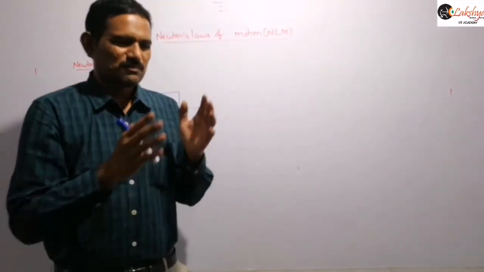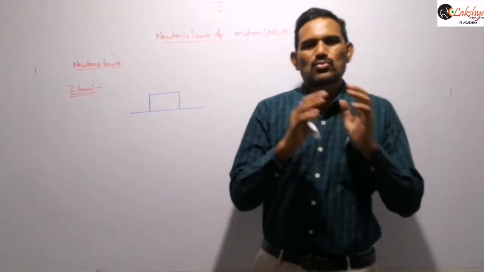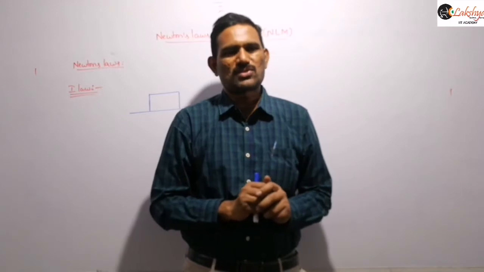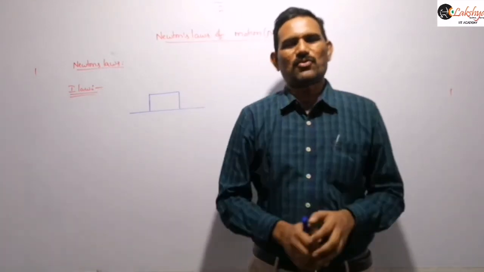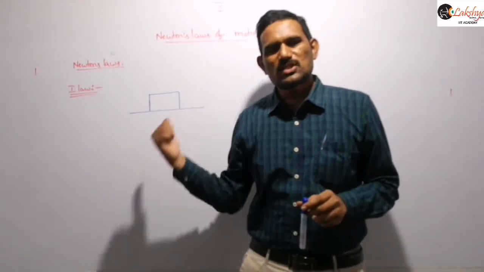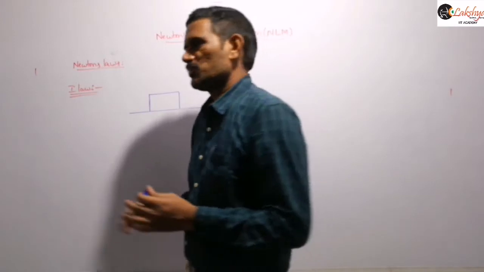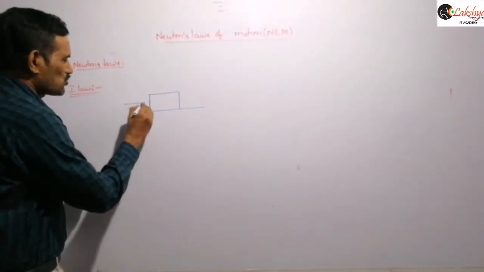Similarly, if an object is moving and you want to stop that object, then definitely we should apply some external force. So that means force is necessary to change the state of an object. This Newton's first law introduces the concept of force. If the object is at rest, to start the motion we should apply some force.